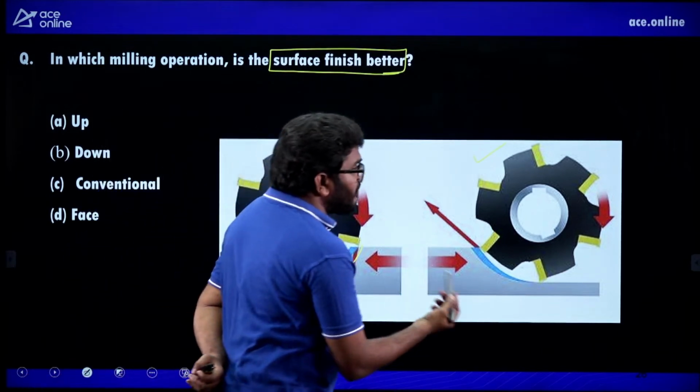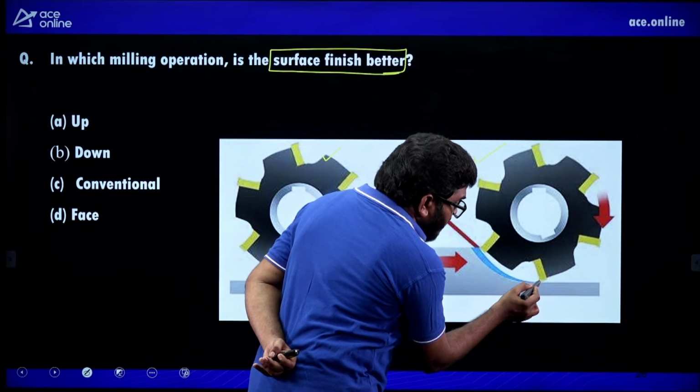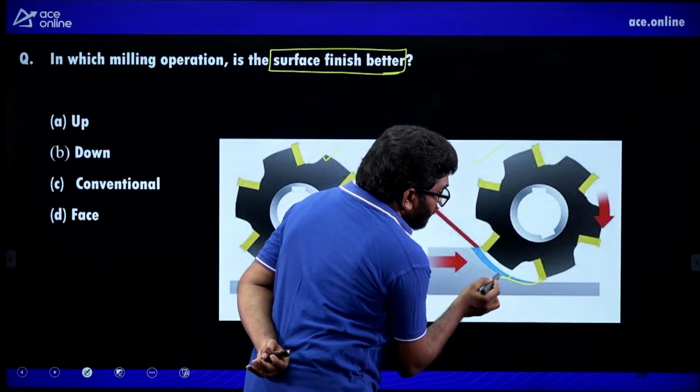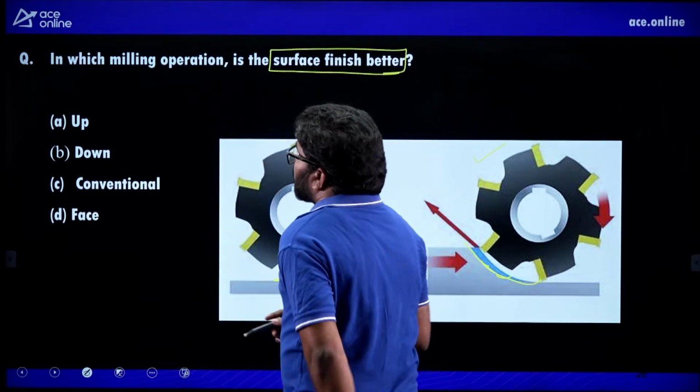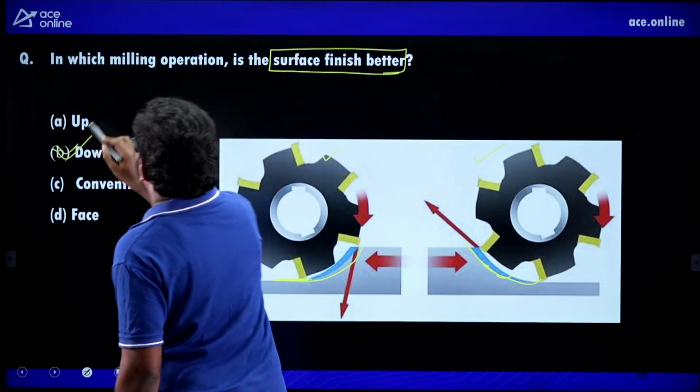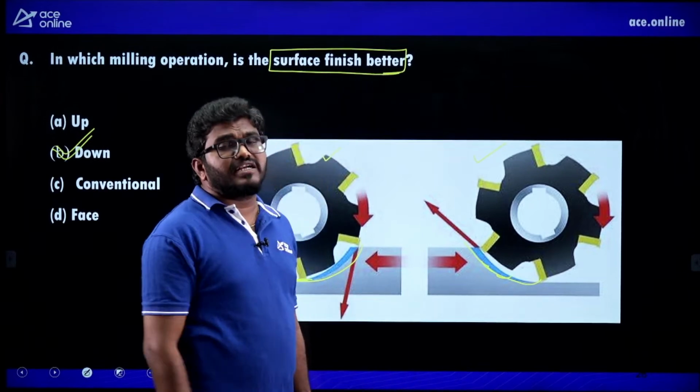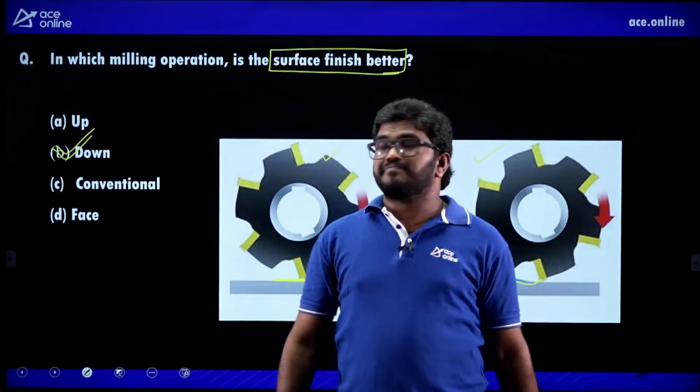But in this one, initially more cutting will start here, so that is going to be obstructed, and a non-uniform surface is going to be formed. So down milling is the correct answer. A smooth surface finish is obtained in down milling.